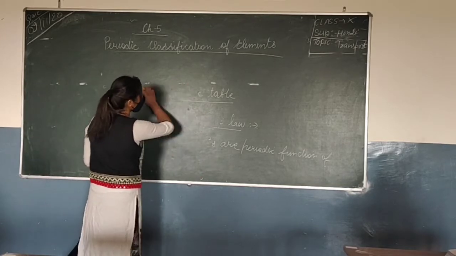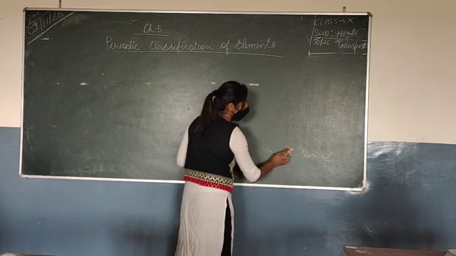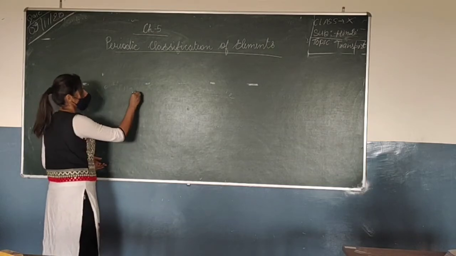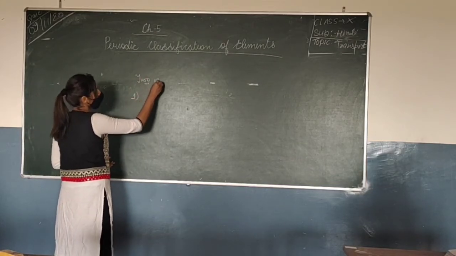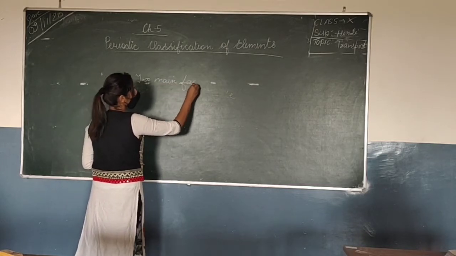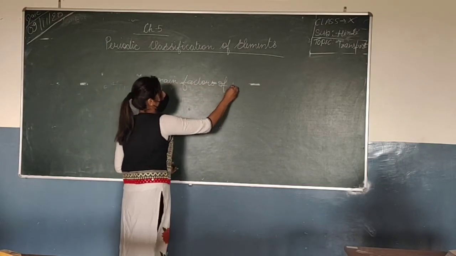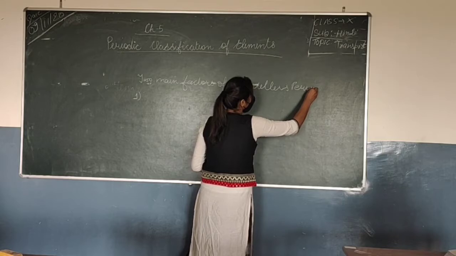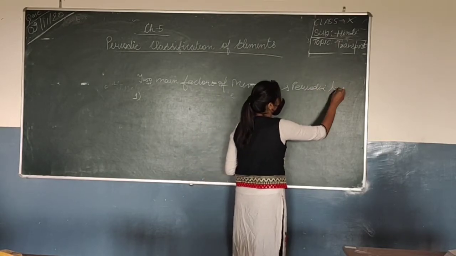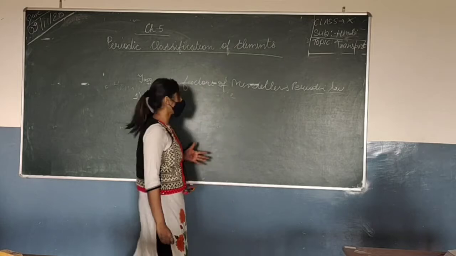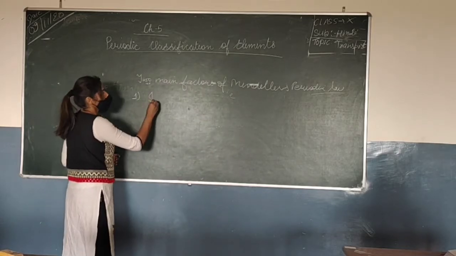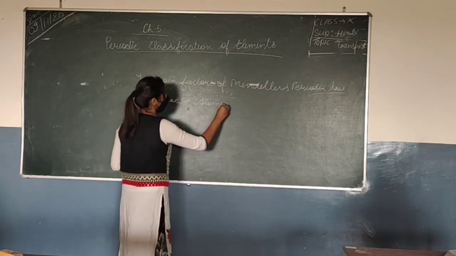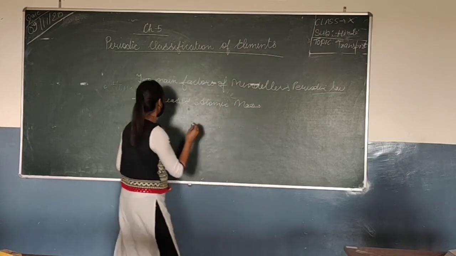He took 2 main factors, actually, we should say factors, on which his law was based. 2 main factors of Mendeleev's periodic law, because the table was based upon his law. So what were the main factors in the law? Number 1 was increasing atomic mass. It was the main one.